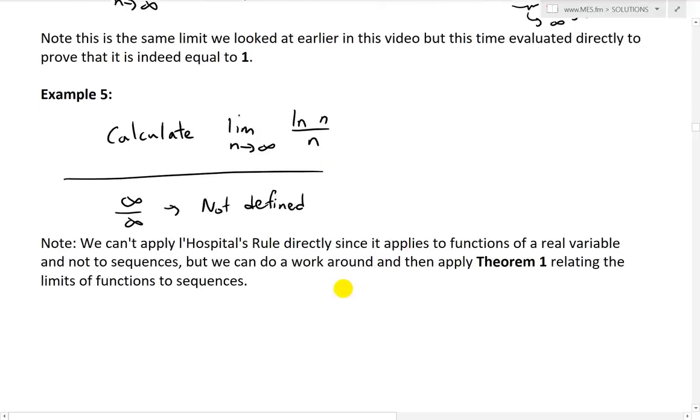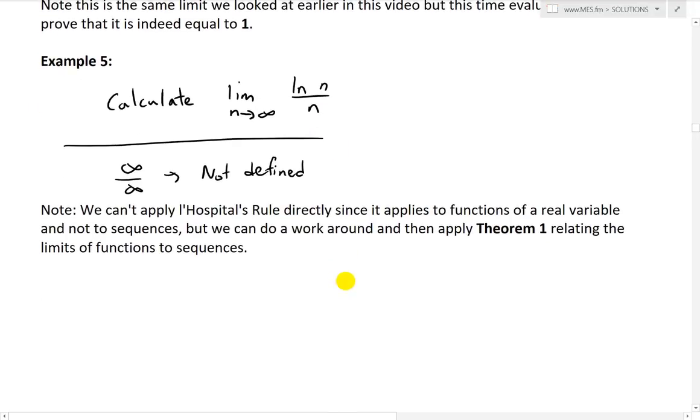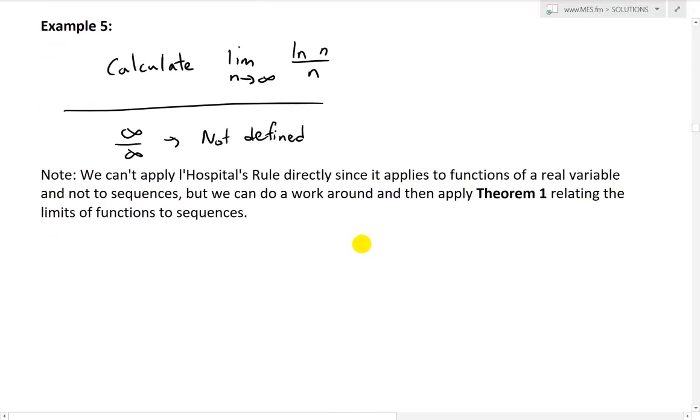So let's write this as a function instead of dealing with sequences, because L'Hopital's rule is defined for real variables and not integers. Nonetheless, we can do a workaround. So, limit as x approaches infinity of ln x over x.